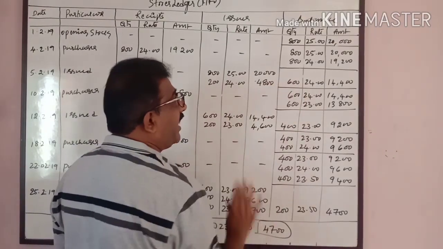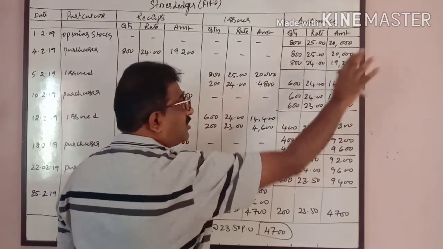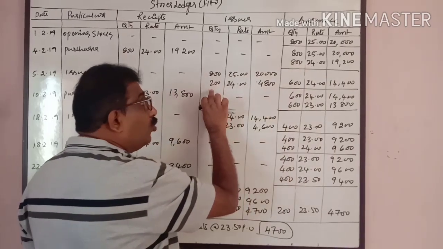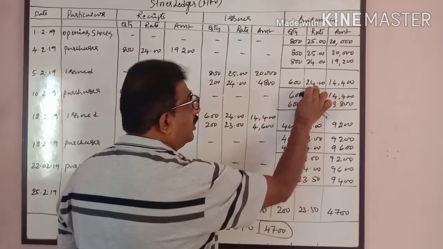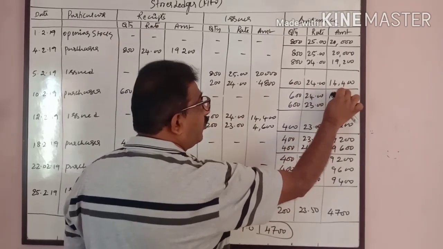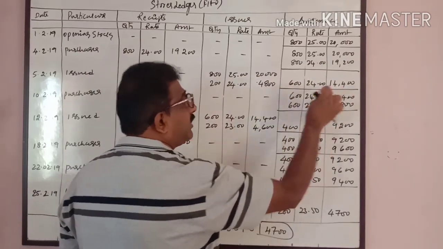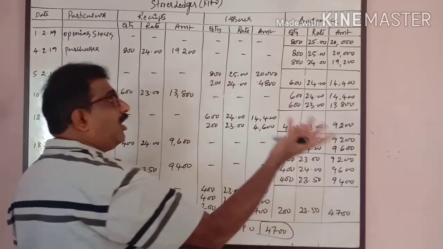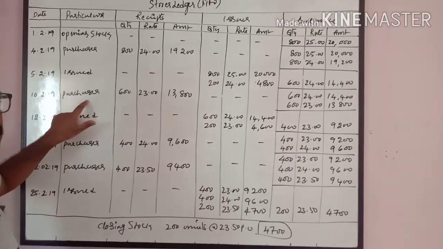Now what will be the balance? This has been completely issued. That stock is completely exhausted. Out of 800, 200 units are issued, remaining 600 at the rate of 24. So 600 into 24, 14400, or you can say 19200 minus 4800, 14400. Anyhow you can calculate.